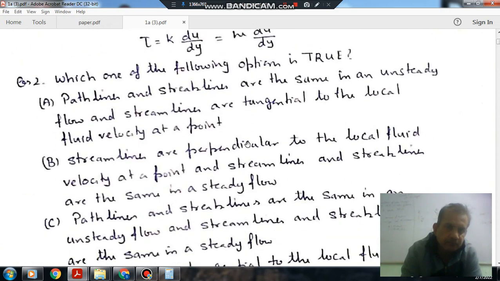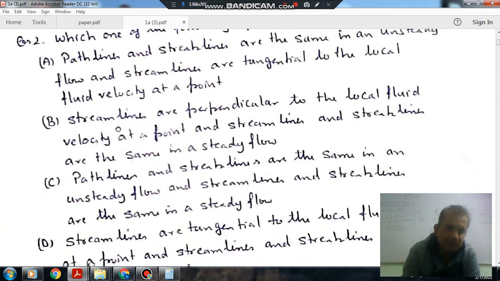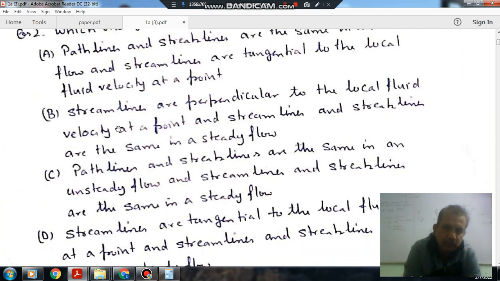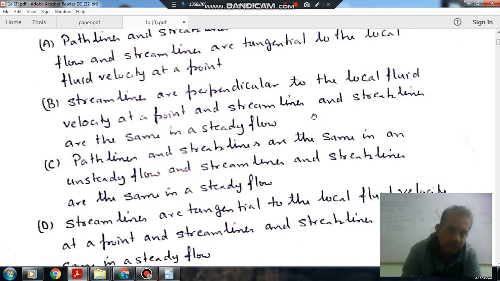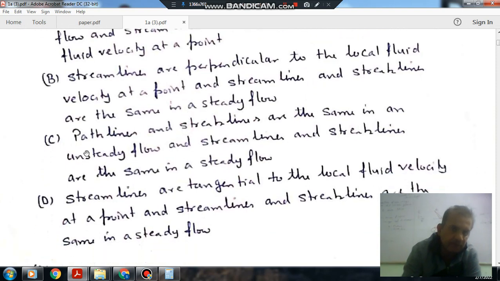Next, which one of the following options is true? Option A, path lines and streak lines are the same in an unsteady flow, and the streamlines are tangential to the local fluid velocity at a point. B, streamlines are perpendicular to the local fluid velocity at a point, and the streamlines and the streak lines are same in the steady flow.